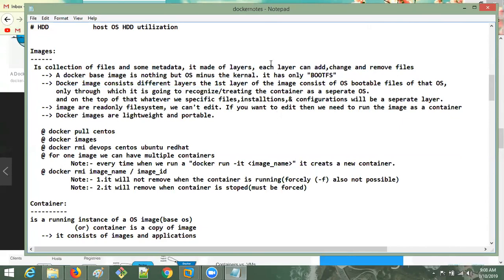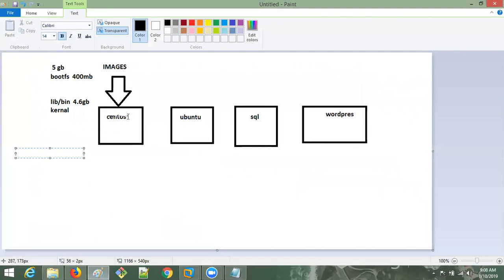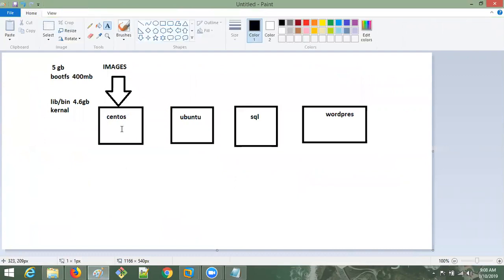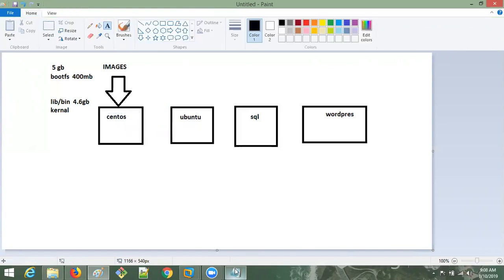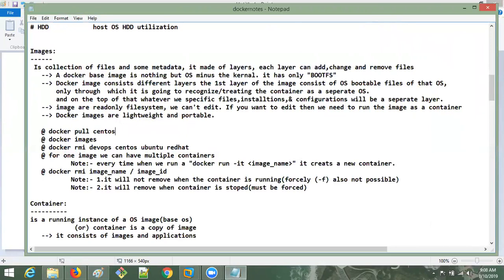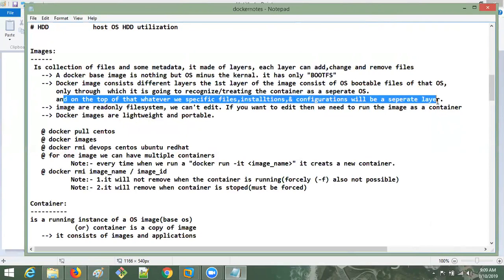If I download one image into this container, then we can call this container an operating system, a CentOS operating system. As I told yesterday, one container is equal to one operating system. And on top of that, whatever actions you specify, the rest of the layers will be on top of that bootfs.